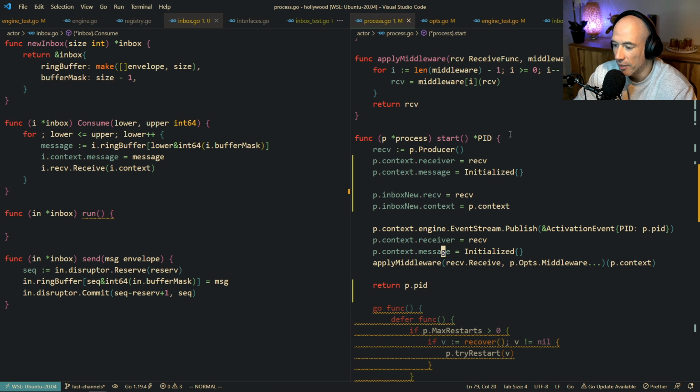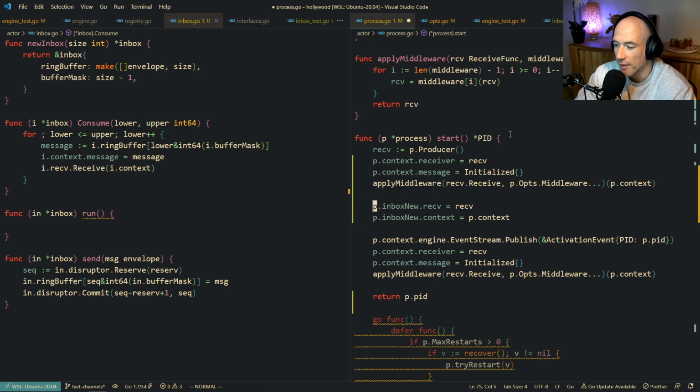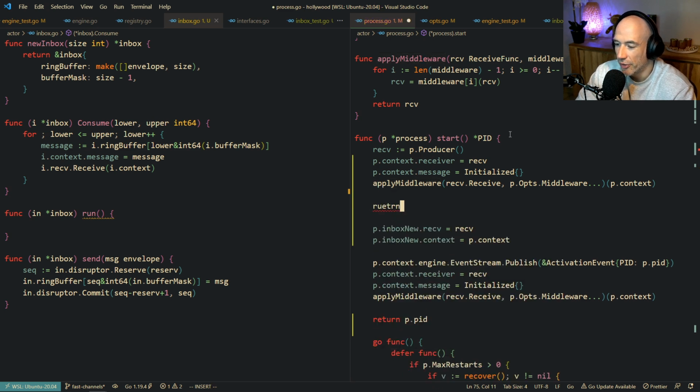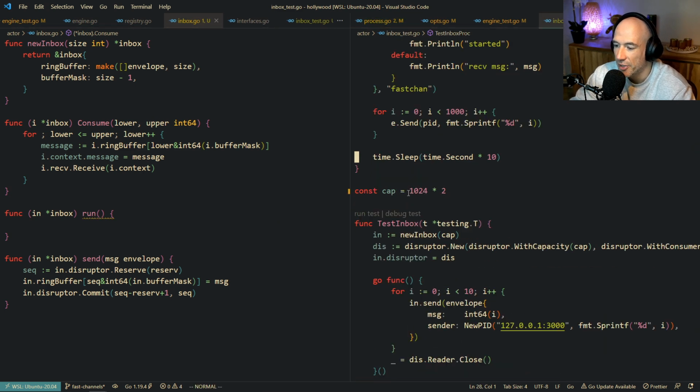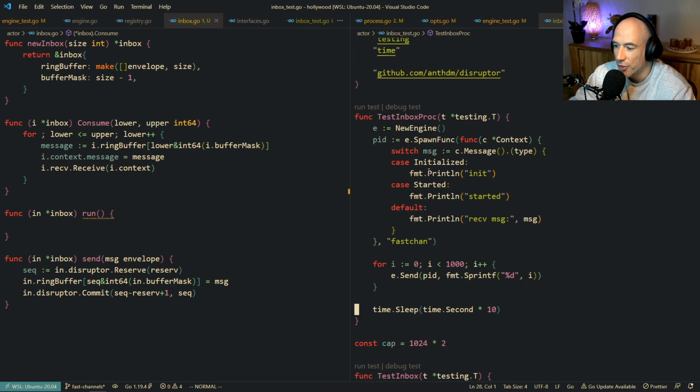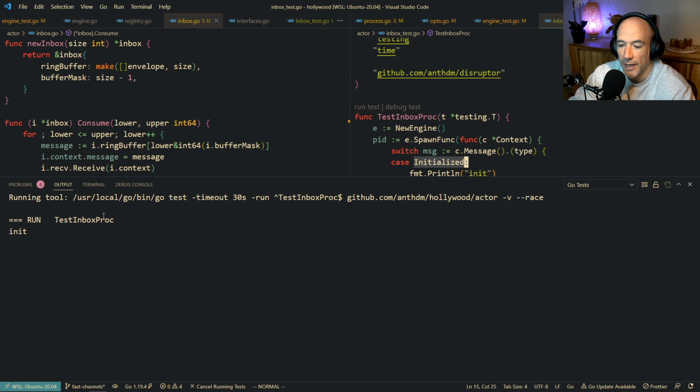That basically means I'm gonna apply the middleware. Let me do a return pit real quick. What I wanna see is if I'm receiving, I should receive the initialize thing, right? Init. So that's fine.